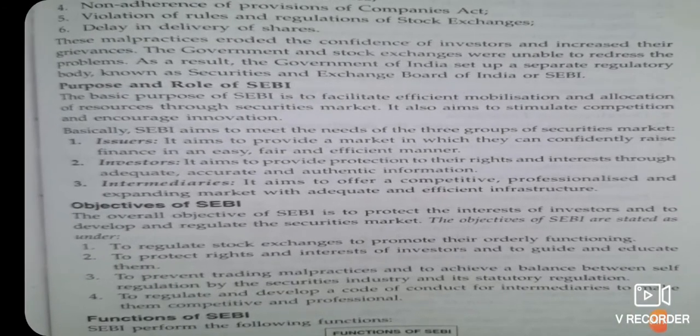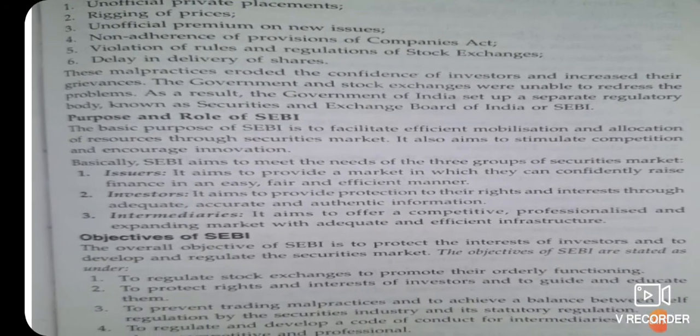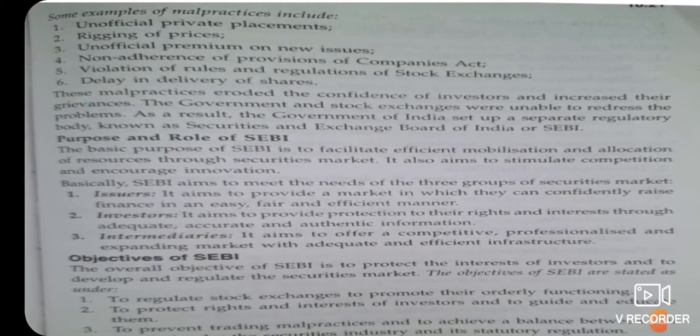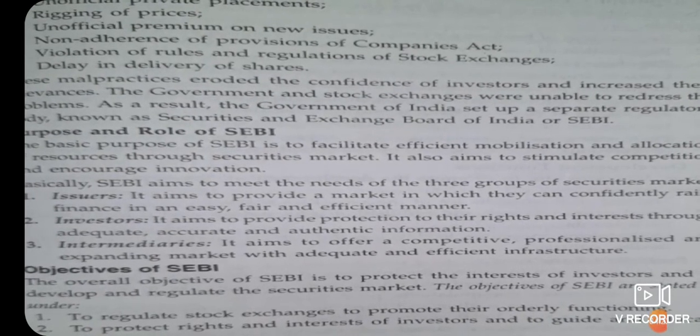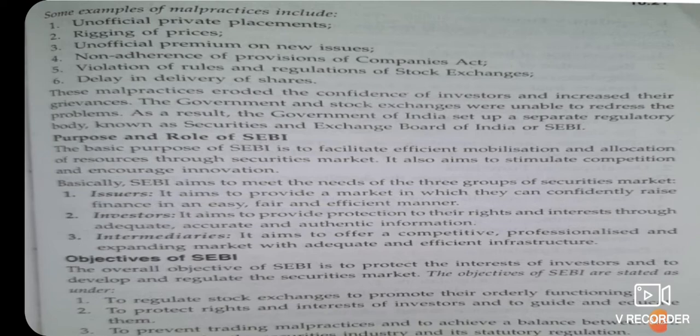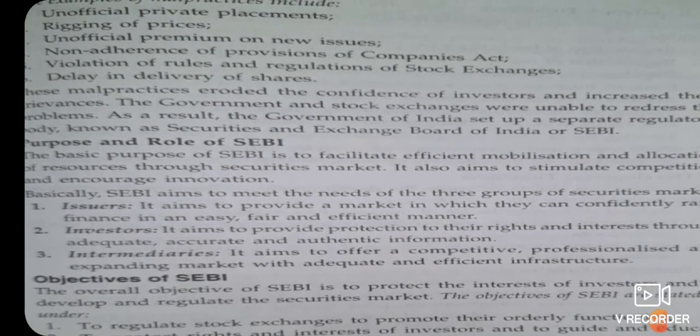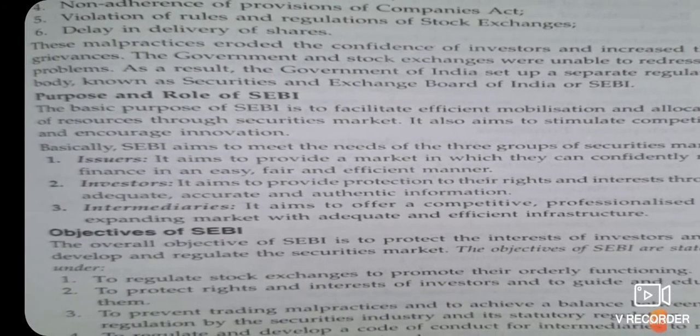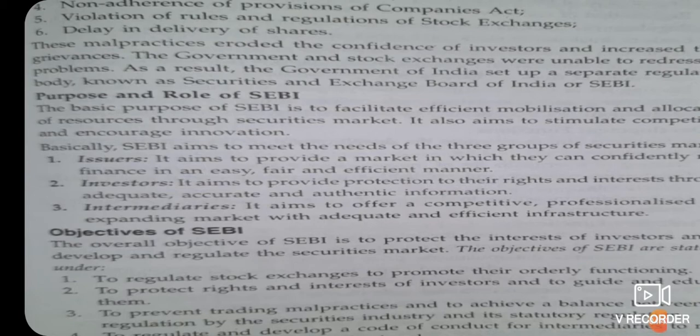So here you can have a look at why it was established. After this, children, everything I'll be reading out from here, so it is better that you read it for some time. I'll just stop the video. You can just see it or copy it somewhere, because SEBI is something that you already know. In your syllabus, you have the functions and objectives of SEBI.